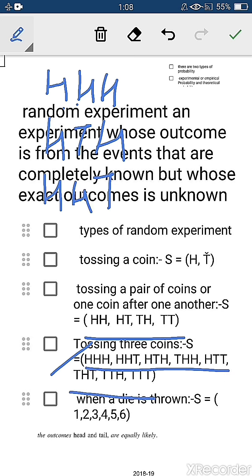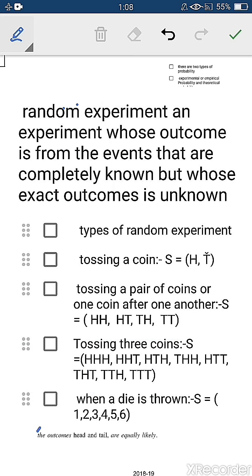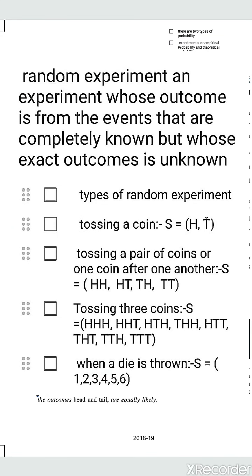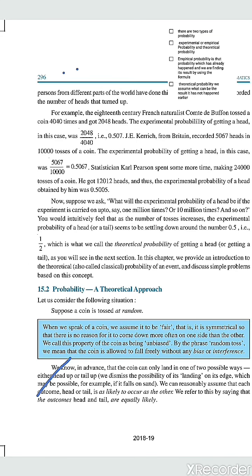So how many outcomes will there be? There will be 8 outcomes. You can make these outcomes yourself. The next case is when you throw a single die, and second, a pair of dice. That I will take later on.